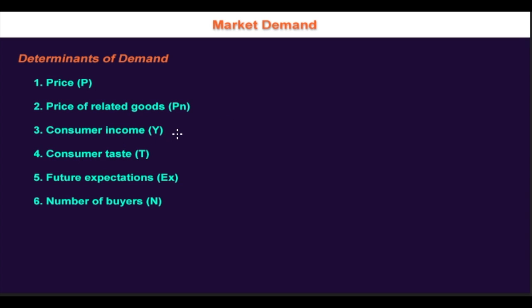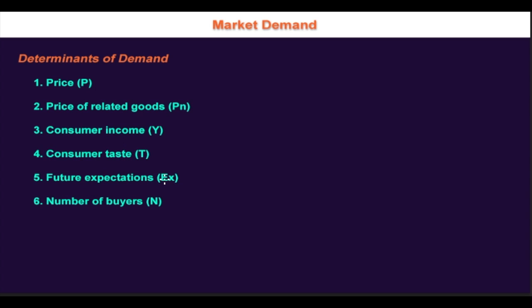And number three would be consumer income. So if the consumer income increases, then the quantity demanded would also increase. And number four would be consumer taste. And consumer taste can change over time, and this would impact on the quantity demanded. And number five would be future expectations.